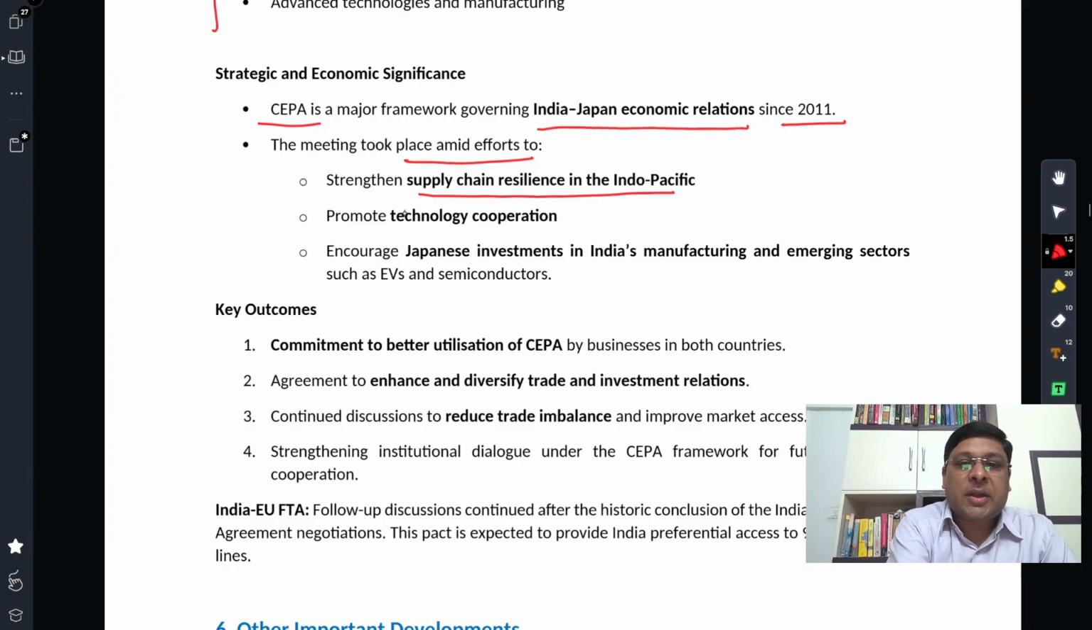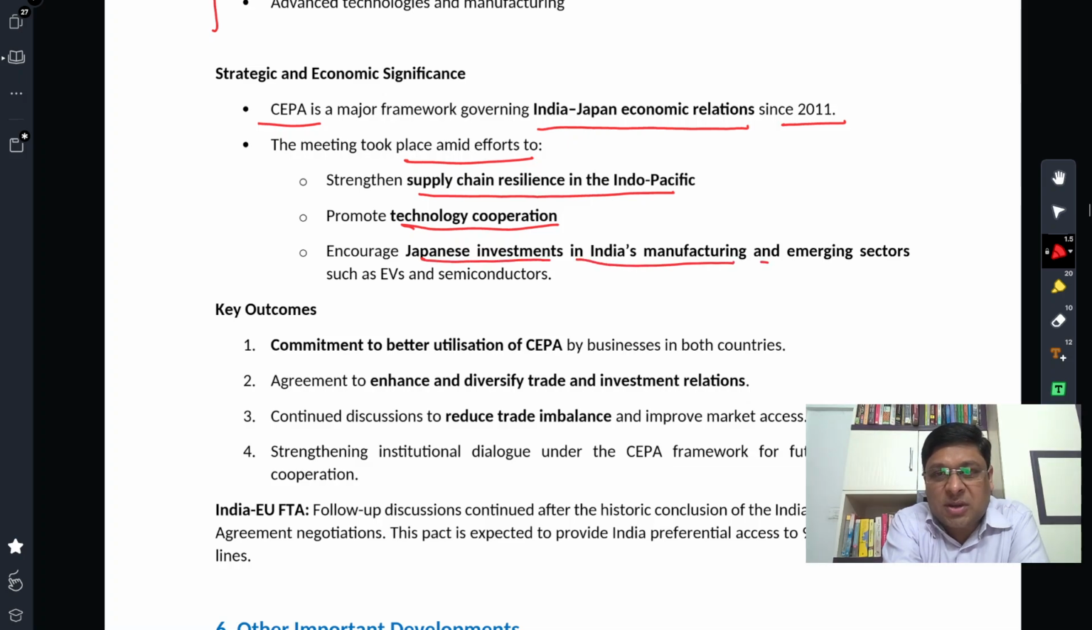Second, technological cooperation. I have explained this as well. There has been intense tech competition. And if we collaborate with countries like Japan, which are technologically quite advanced, that could be beneficial to us. That is the significance. Third, encourage Japanese investments in manufacturing and emerging sectors: electric vehicles, semiconductors, etc.